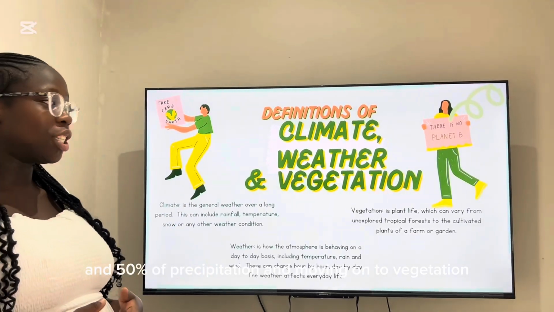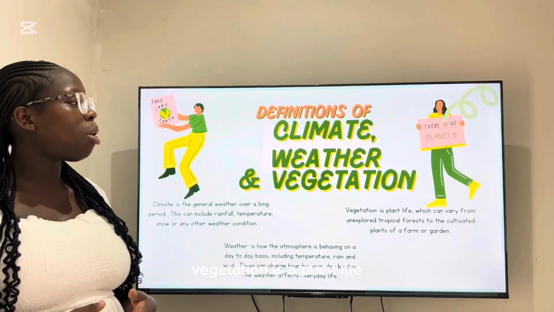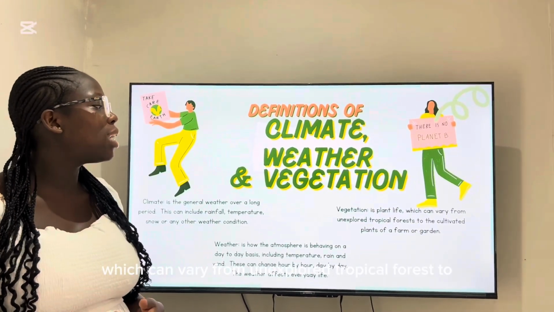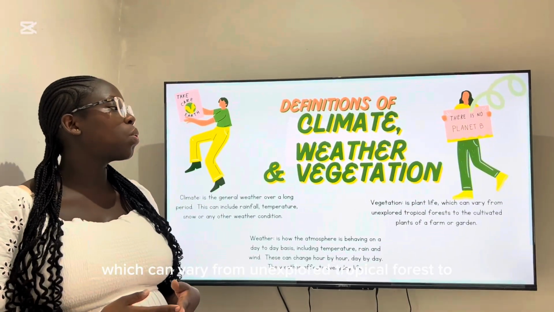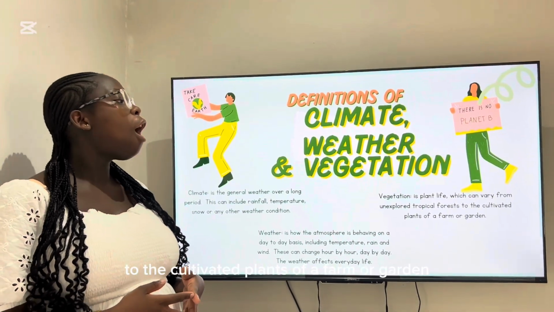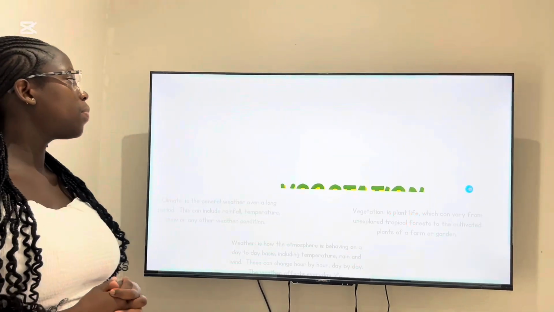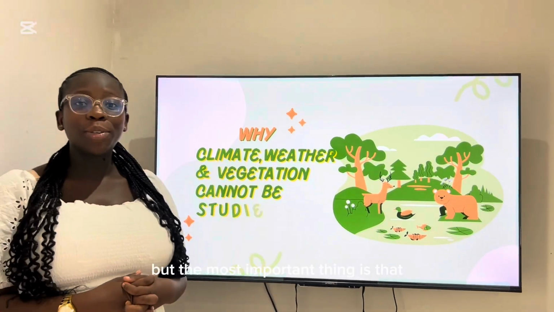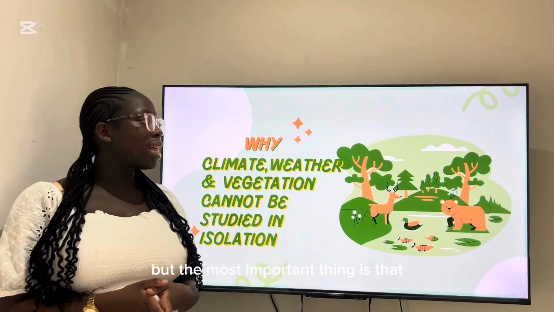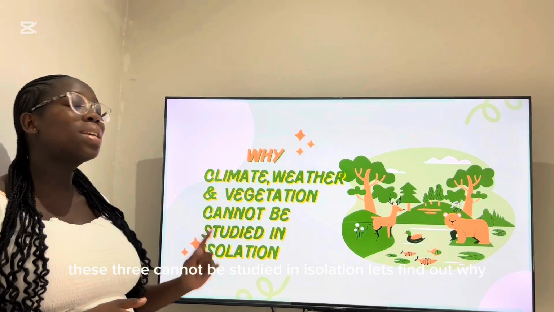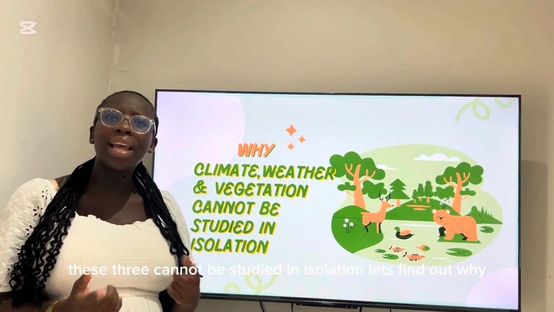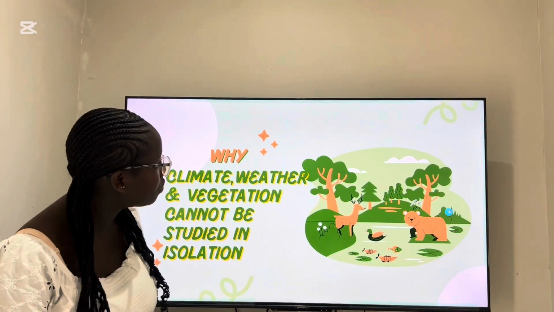And moving on to vegetation. Vegetation is plant life which can vary from unexplored tropical forest to the cultivated plants of a farm or garden. But the most important thing is that these three cannot be studied in isolation. Let's find out why.